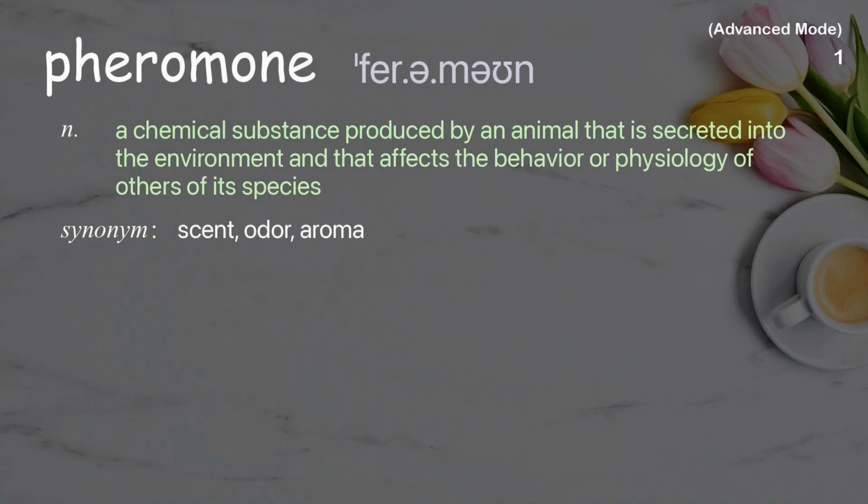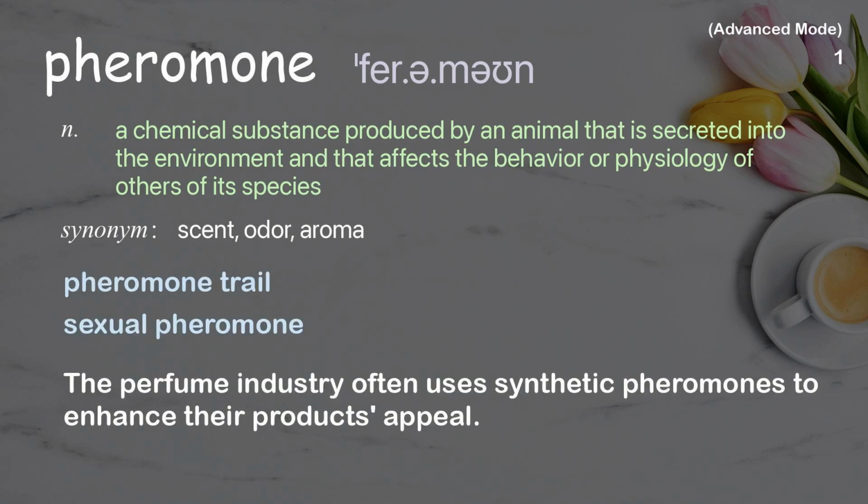Pheromone. A chemical substance produced by an animal that is secreted into the environment and that affects the behavior or physiology of others of its species. Examples: Pheromone trail. Sexual pheromone. The perfume industry often uses synthetic pheromones to enhance their products' appeal.